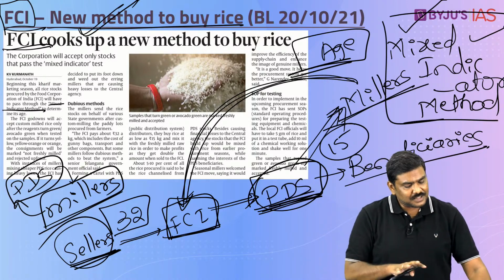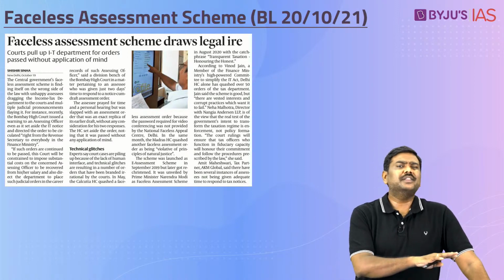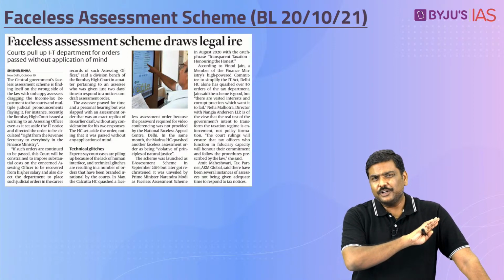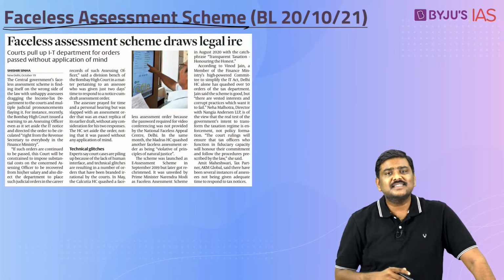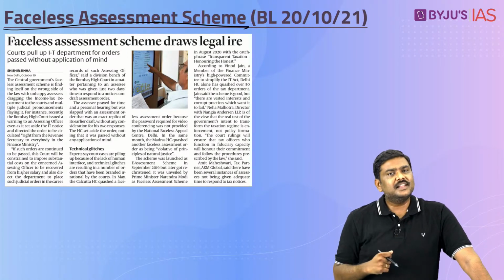Done? So, this is the gist of the article provided here. Right? Beyond that, nothing much is important in the article. Do not try to mug up everything. Next important article, concept of faceless assessment scheme. Why was this there in the newspaper?